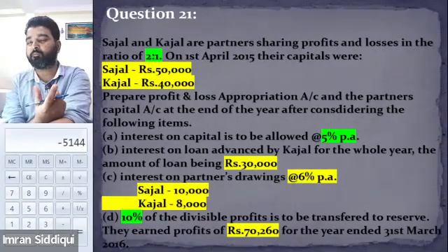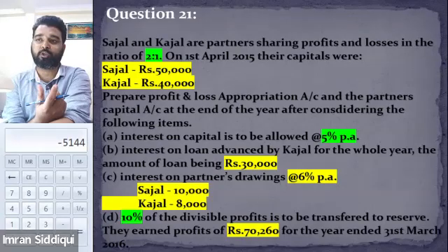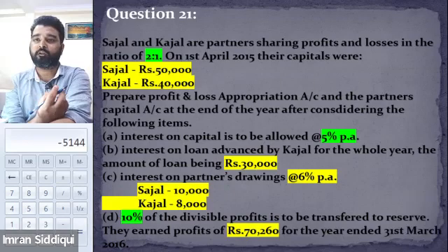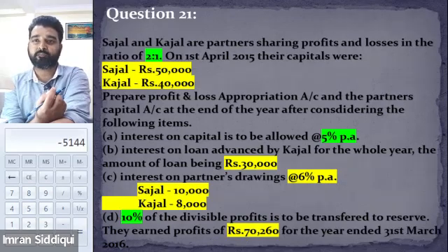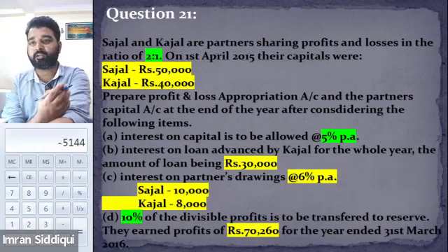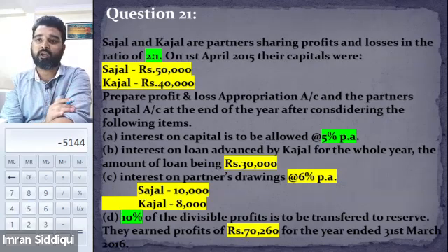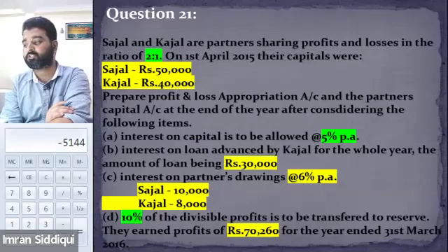Not entitled to claim. In fact, partners are chargeable, subject to interest at 6% per annum. Partners will have to pay interest at 6% per annum. Their drawings have been given. 10% of the divisible profit needs to be transferred to the reserve. And the profit generated by the business is 70,260.